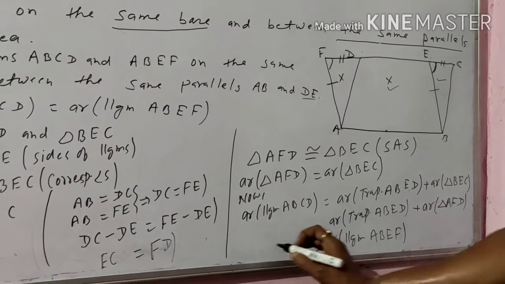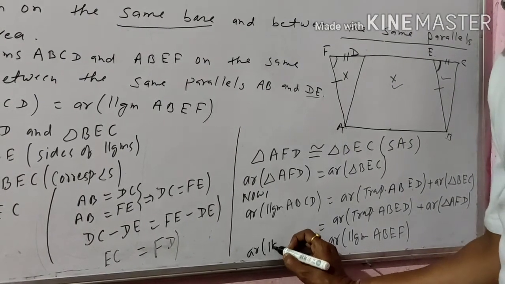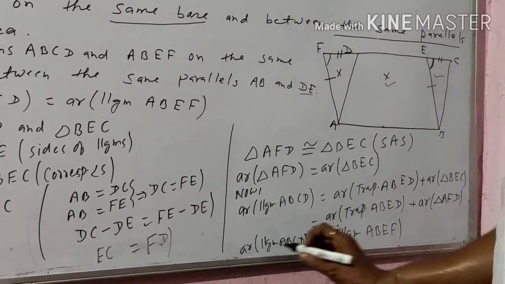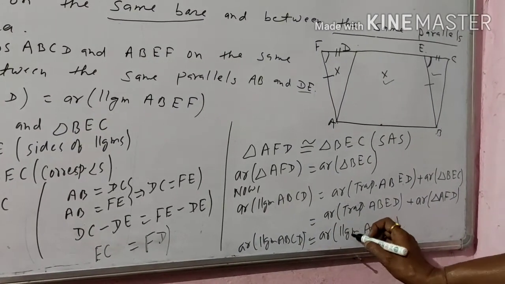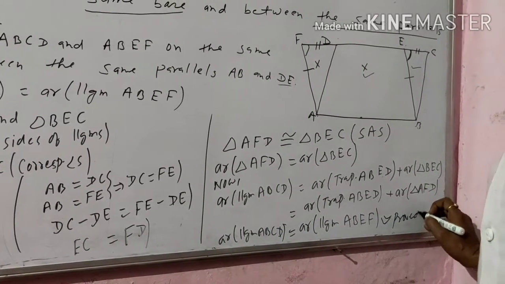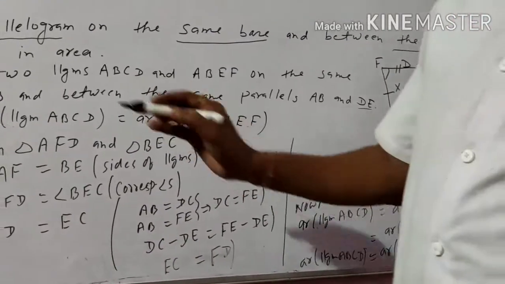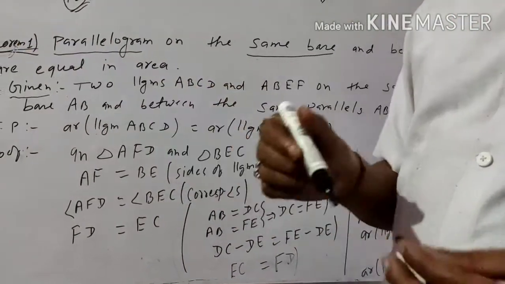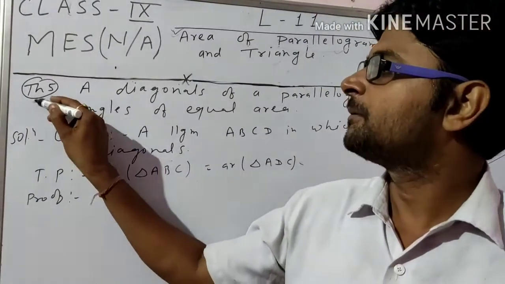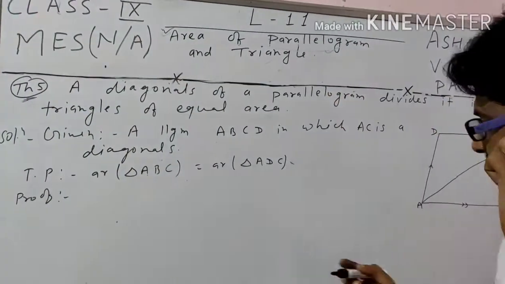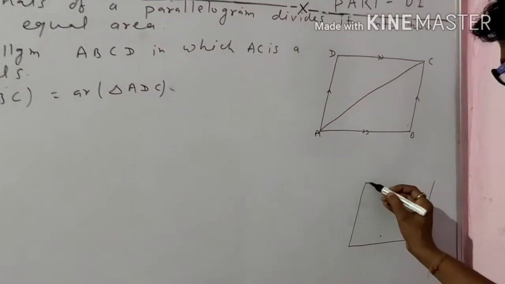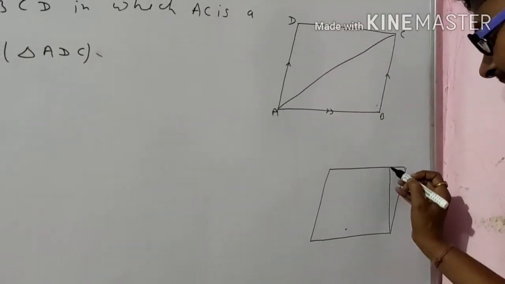So here, area of parallelogram ABCD is equal to area of parallelogram ABEF. This is your proof. Okay student, I hope you understand theorem number 1. The next theorem is theorem number 5. Before discussing this theorem, you have to know the area of a parallelogram and the area of a rectangle.